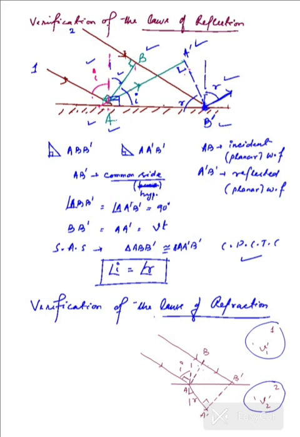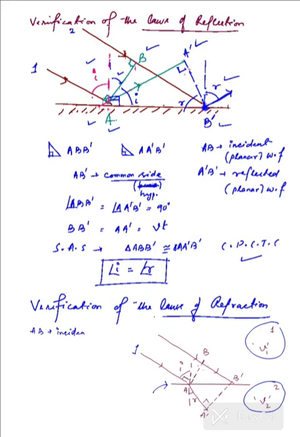This is the interface that is separating the two media, and on that interface, as the first ray strikes the point A, the other ray is at the point B, and AB is the incident wave front, as we have already discussed in the previous case that we studied, that is right above, the law of reflection.